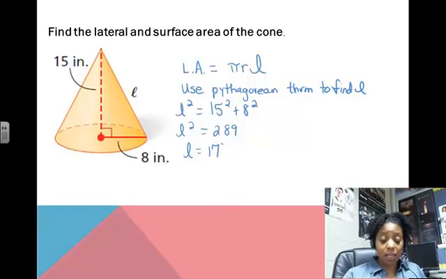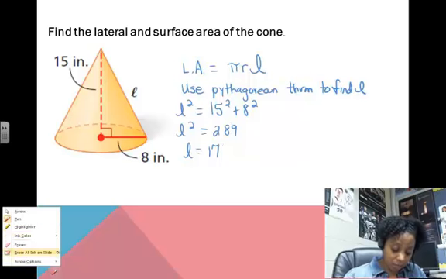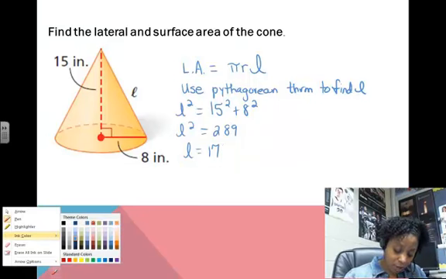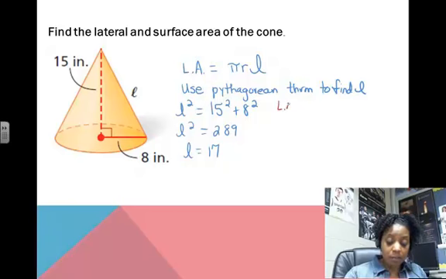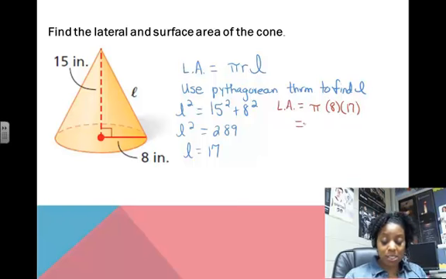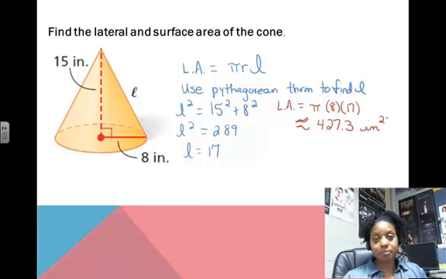Now that we have the slant height, we can go ahead and find our lateral area. So our lateral area now is going to be pi times the radius, which is 8, times our slant height, which is 17. So we have 8 times 17 times pi, and that is approximately 427.3 square inches. And then if we're going to find the surface area, we just have to add the area of the base.